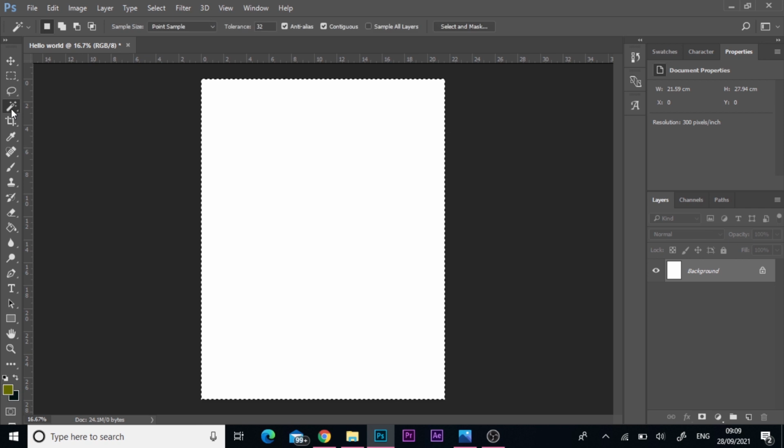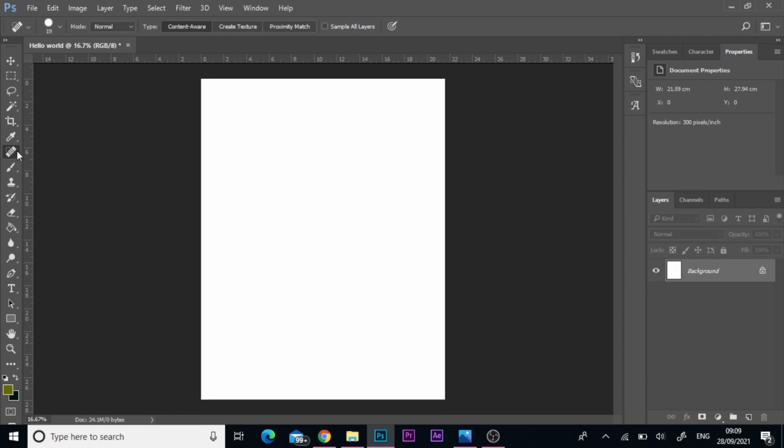The magic wand tool is also used for selection, but this time around for images or objects with high contrast. When I say contrast, I mean the ability to distinguish clearly between the foreground and the background of a picture or an object that you place here. We also have the spot healing brush tool, and then the clone stamp.